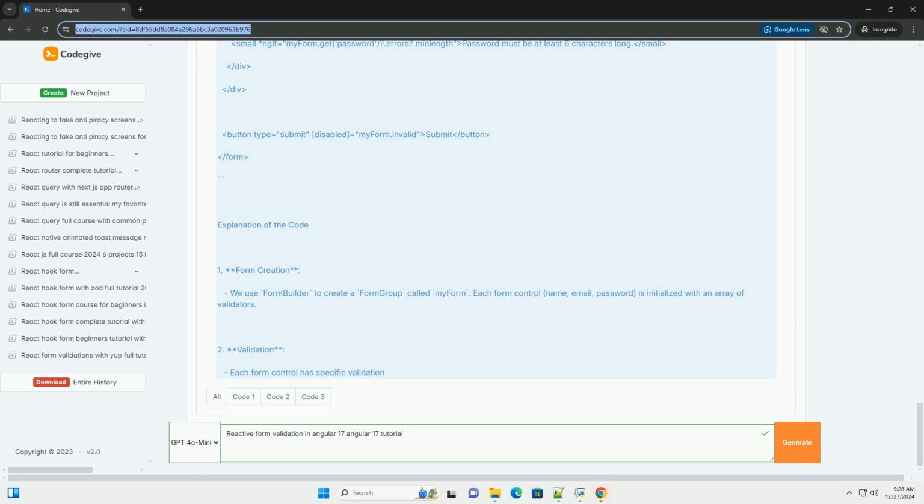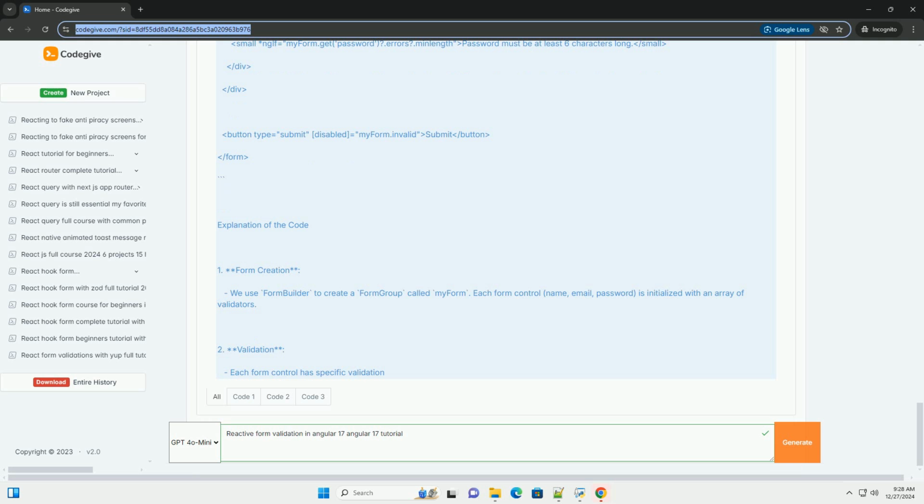3. Displaying errors. We check the validity of each control on user interaction, when the control is touched. If the control is invalid, we display appropriate error messages. 4. Form submission. On submission, we check if the form is valid. If it is, we log the form values to the console, otherwise, we log that the form is invalid.